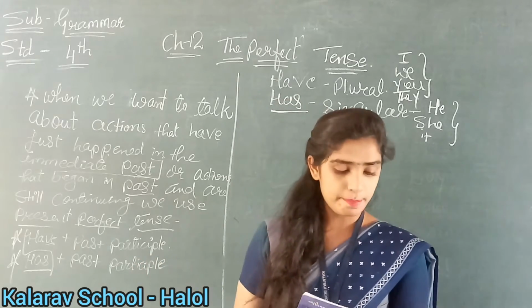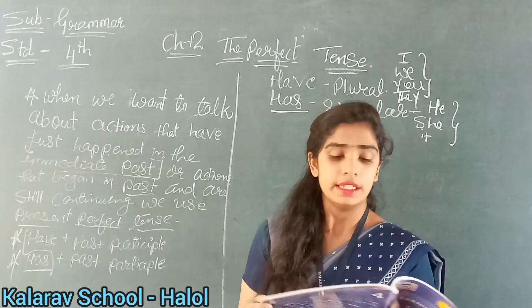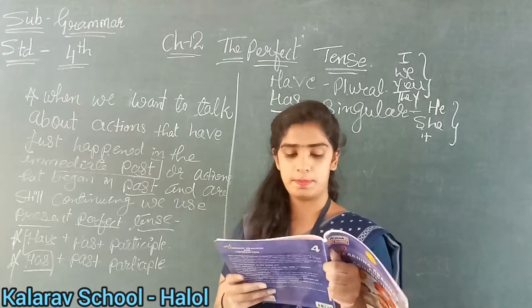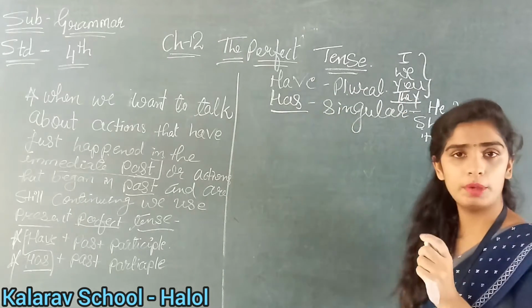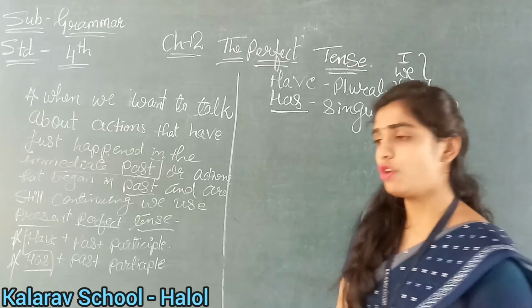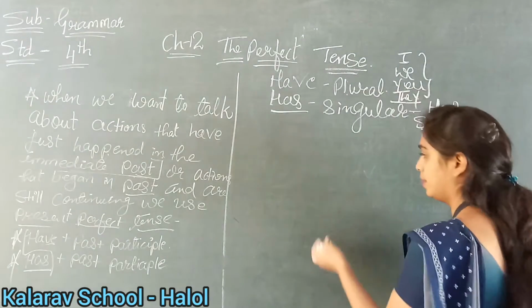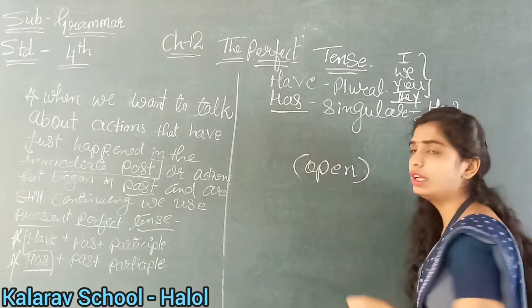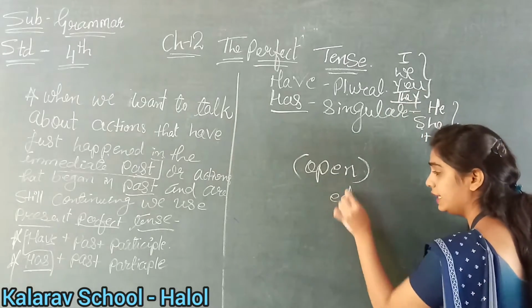See, for example, here you have given some examples. See in the green box, they have opened the door. Have plus participle. They means it is a plural, right? So many people are there. That's why we have used opened. So for example, in the bracket you have given open, right? But we are talking about the past. Okay, so हम past में पीछे क्या use करते हैं? ed करते हैं.